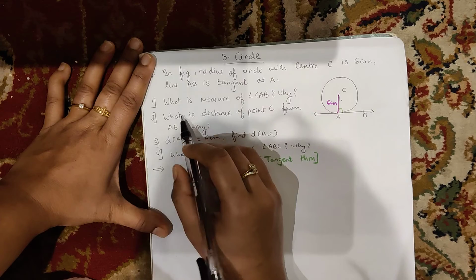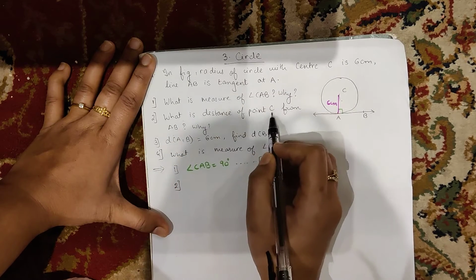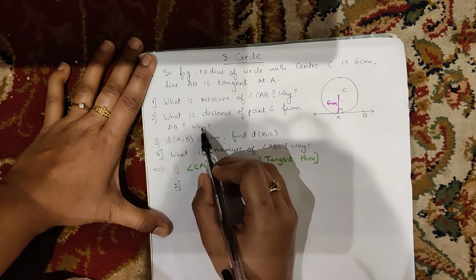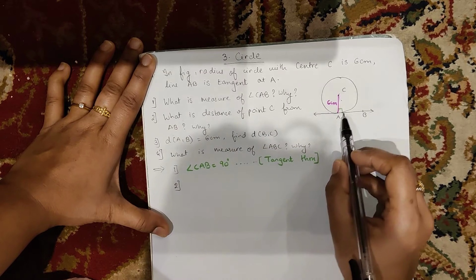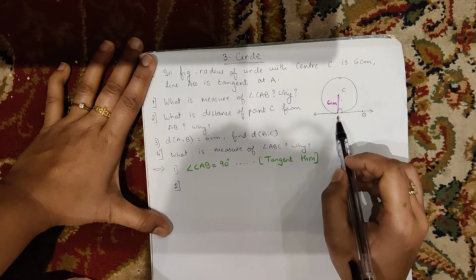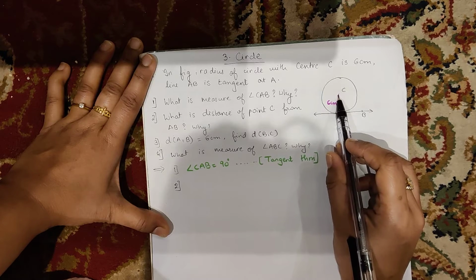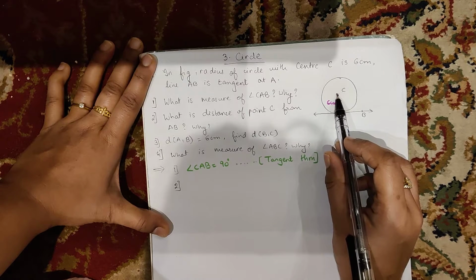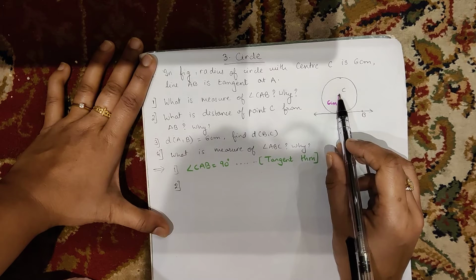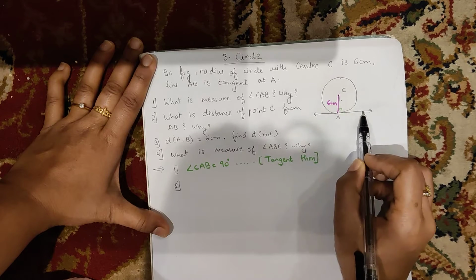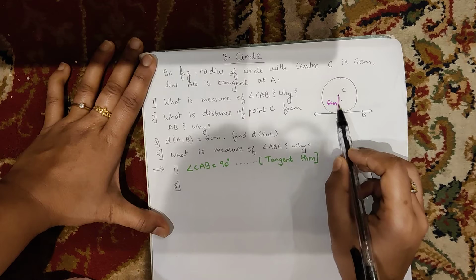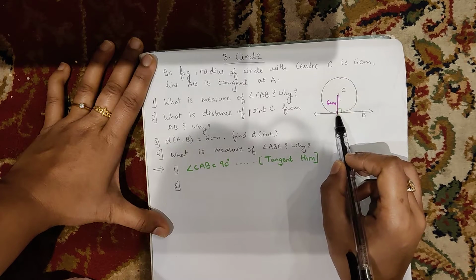If you see the second question, what is the distance of point C from AB and why? Point C जो है, what will be the distance of point C from AB? तो ये distance, तो it is the radius of the circle.